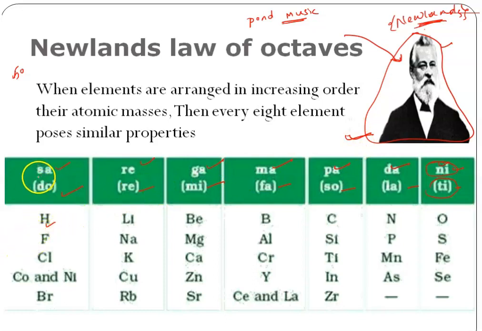In music, every eighth note resembles the first note: first note, second, third, fourth, fifth, sixth, seventh, and the eighth note is again the first note, right?